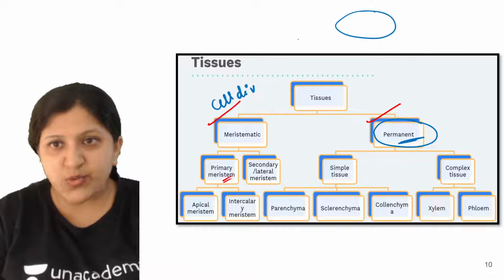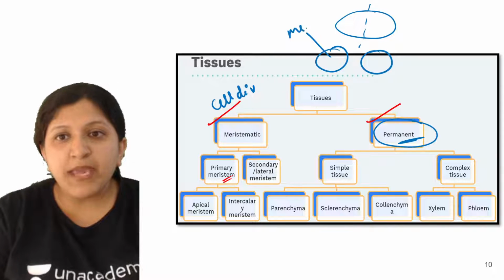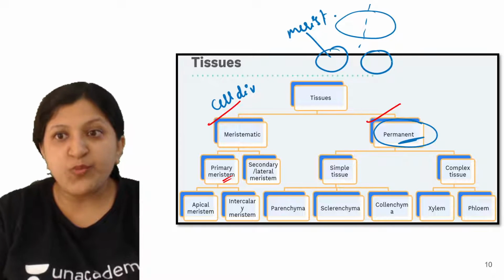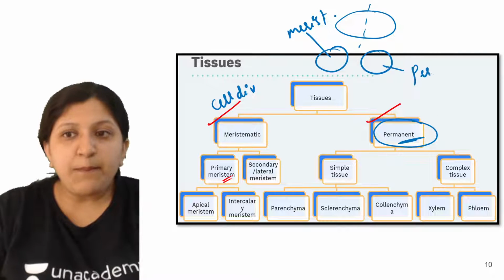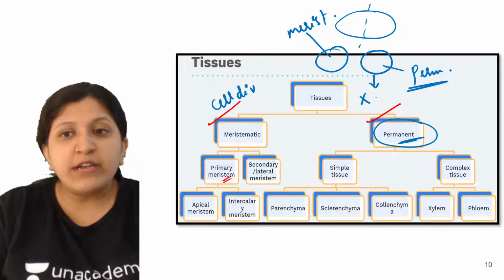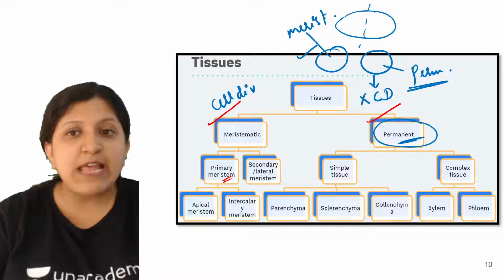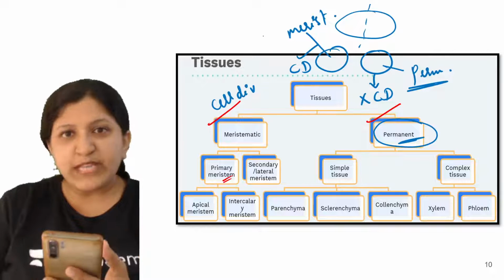So let's say now this is one cell, and cells are formed here. This will remain as a meristematic tissue, and this will become the permanent tissue. That means this cell is not going to undergo cell division, but this cell will undergo cell division. Are you all understanding what I'm trying to say?